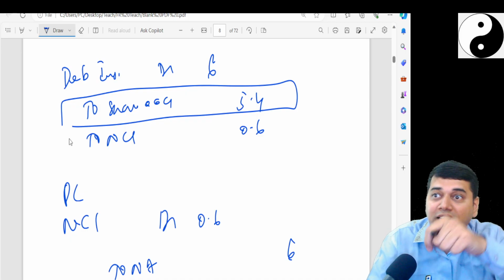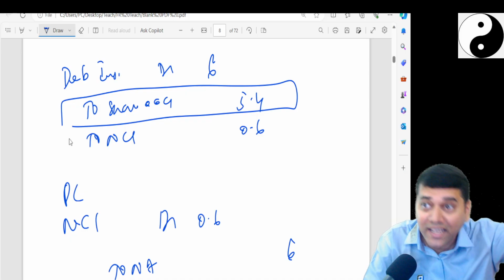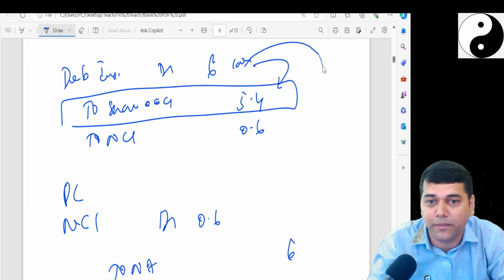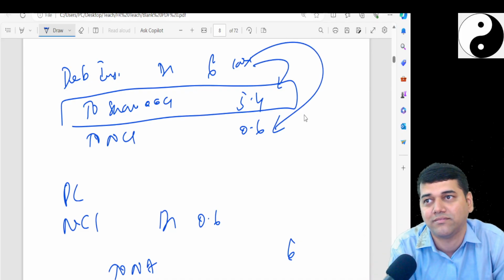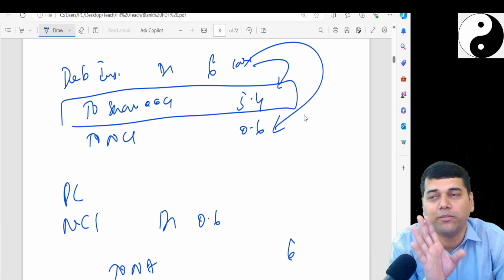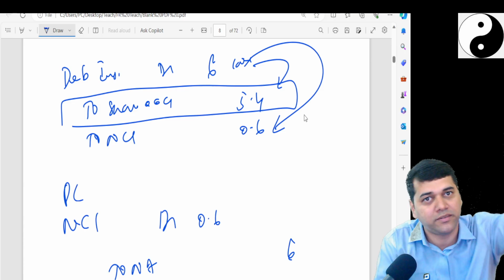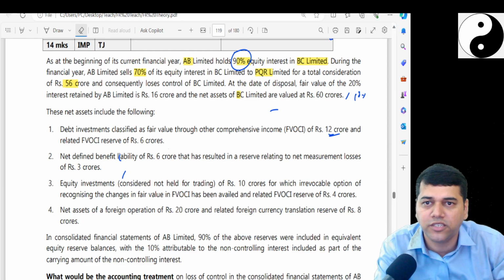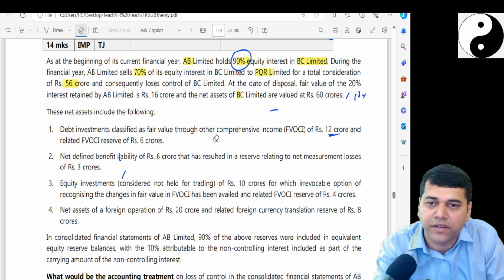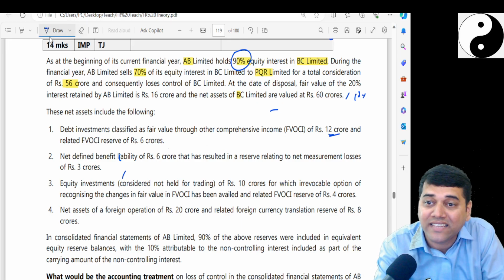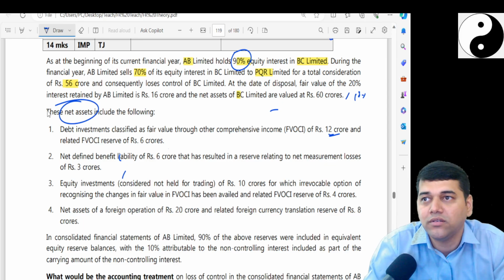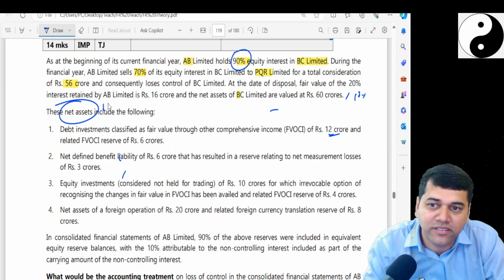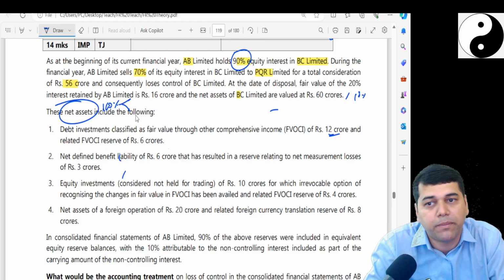In that, your share is 90%. The 6 is for the entire subsidiary, 100%. Out of that, you took your share, which is sitting in your balance sheet, and the portion you gave to NCI. Not my share; don't misinterpret it. It is the 100%. My share is 90% of it. Let us read it: debt investment classified through FVOCI. The net assets include it. Clear? Net assets means, is it my share? No, it's 100%. When you say net assets, is it not 100% here, where both parties have a share, 90 and 10?